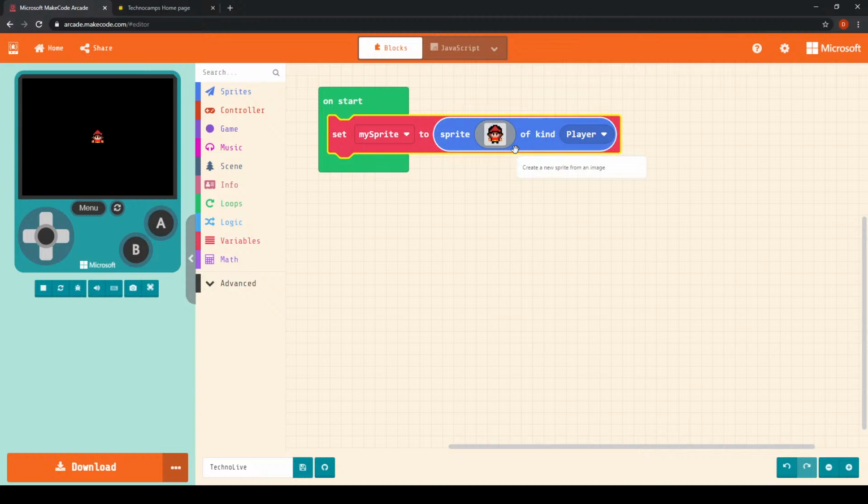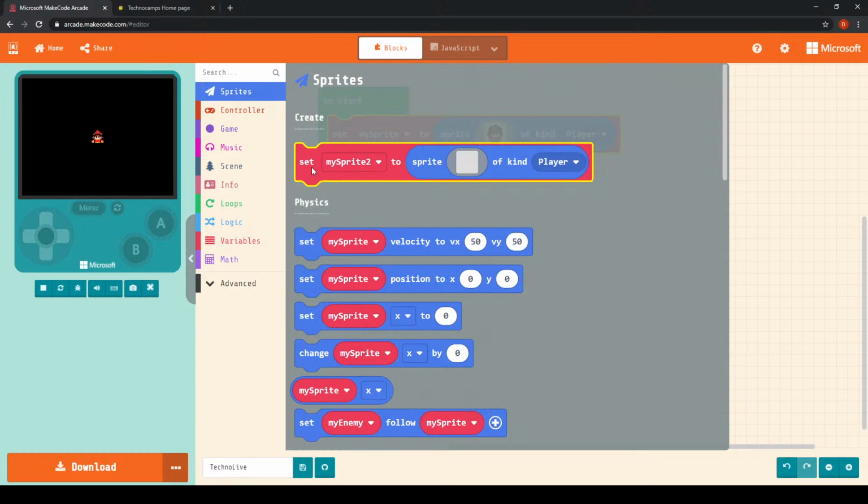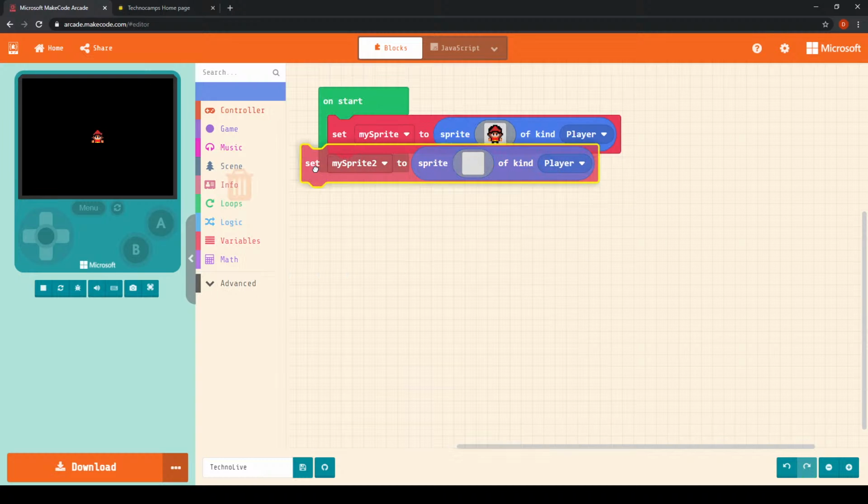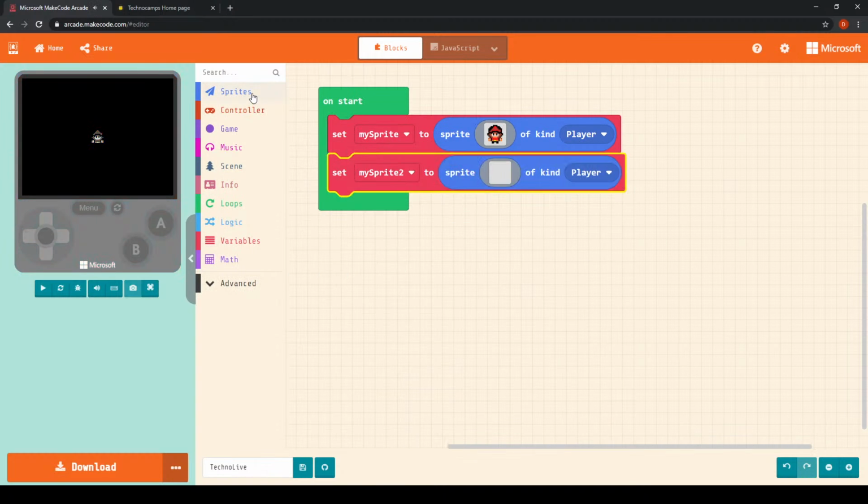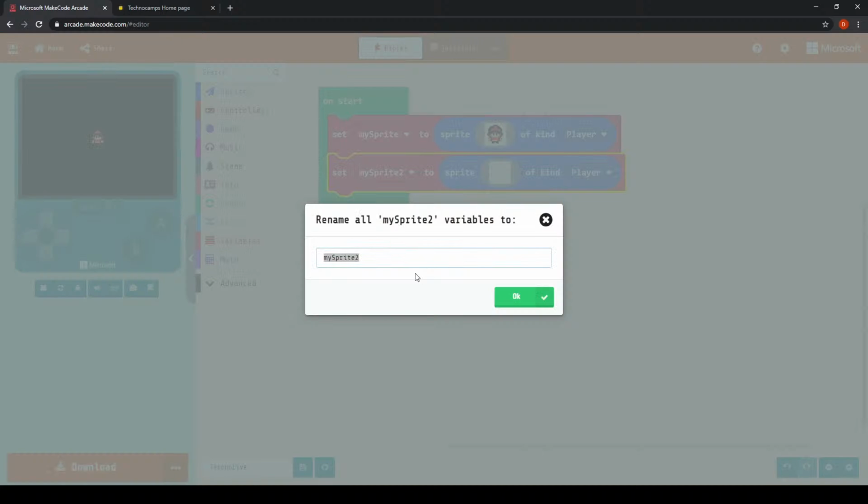Now we of course also need our ghost, which is going to be chasing us around our map. So to do that, we do exactly the same thing. We go back into sprites and we get set sprite. I'll set my sprite, which of course in this case what it's done is it's changed it to being my sprite 2, because we've already got my sprite in the game. But I'm going to change the name of it to, I'm going to call it enemy.